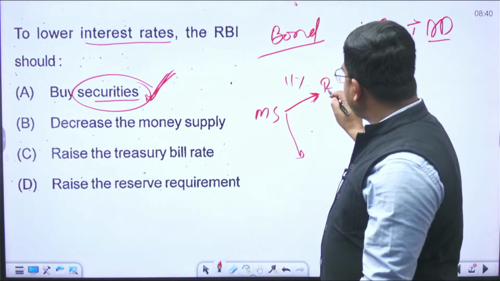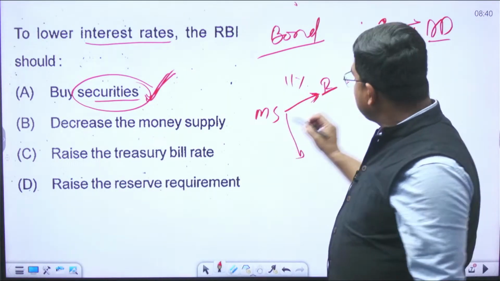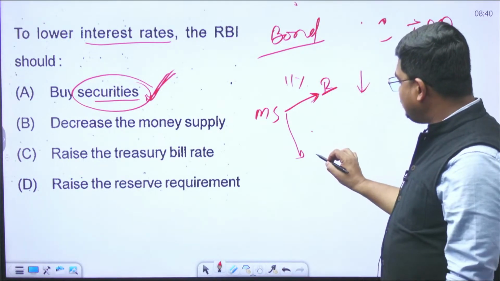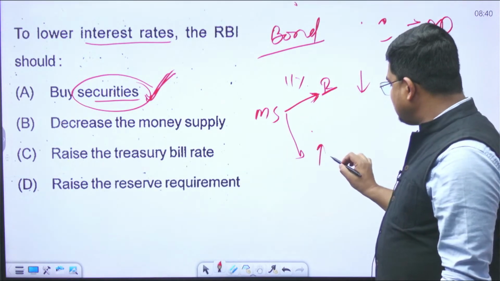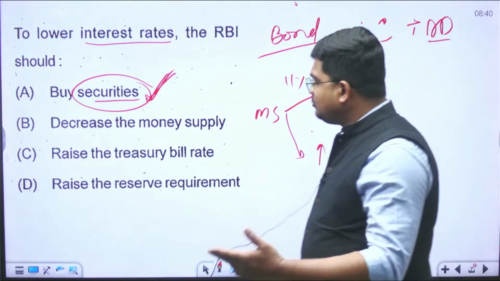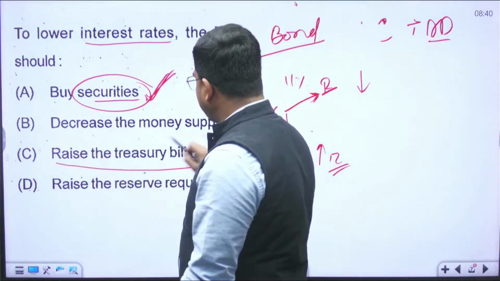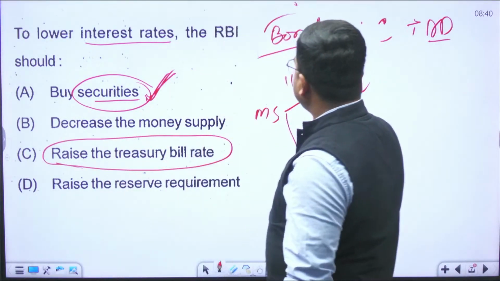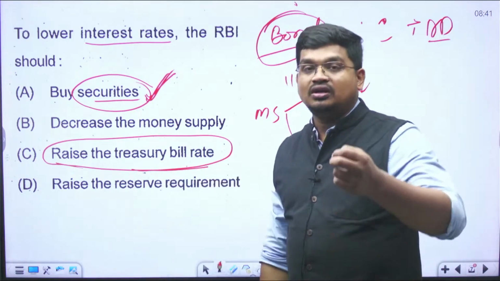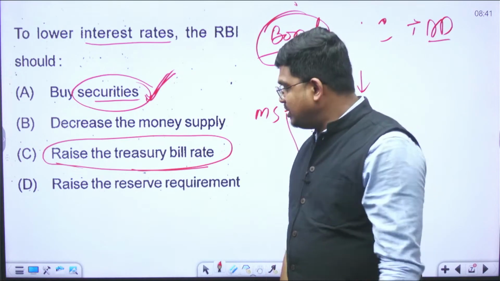So if you want to increase the money supply, then you have to lower the interest. If you want to decrease the money supply, then you have to increase the rate of interest. Right? Then raise the treasury bill rate. A treasury bill is again a kind of bond. Okay? Then you or RBI wants to decrease the money supply.